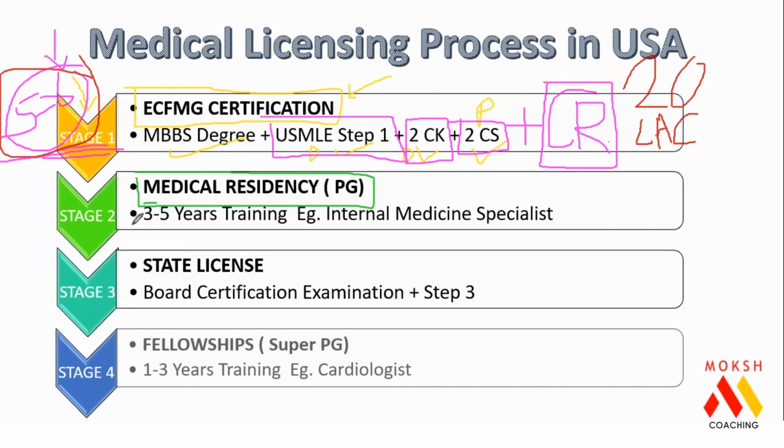Now once you are able to get the admission for PG in America, your PG is for a period of 3 to 5 years. Medicine is a 3-year program, surgery is a 5-year program. Typically, in 3 years of medicine, you are earning about $45,000 to $55,000 per year, so total 1 crore over 3 years.